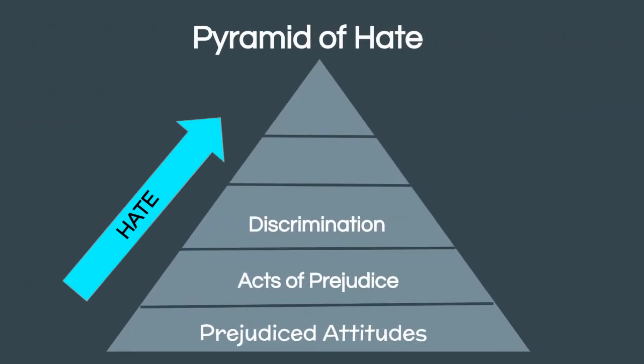As we continue to go up the pyramid of hate, we reach the fourth level, and that's violence. It's important to note that the level of hate is high, though the number of people involved is lower. However, the threat of violence can intimidate those who think that violent actions are wrong, but they don't want to get hurt themselves. And so even though the number of people participating in violence is lower, other people are intimidated and they end up sort of inadvertently supporting it.